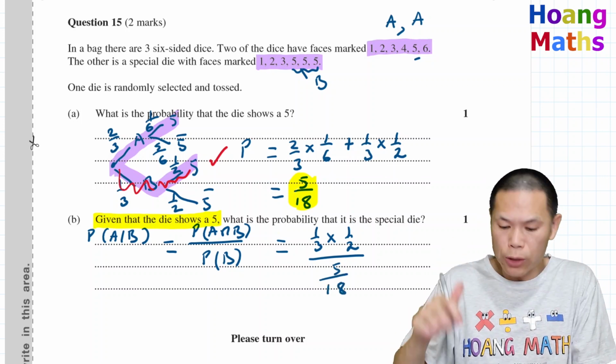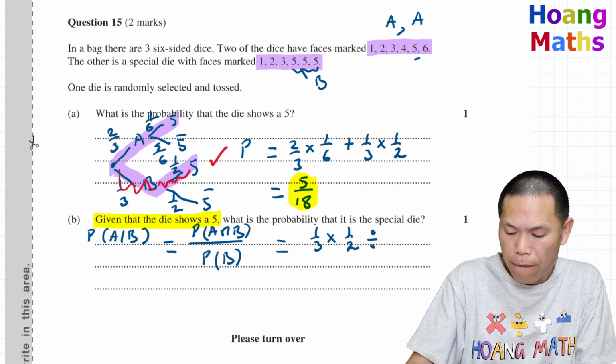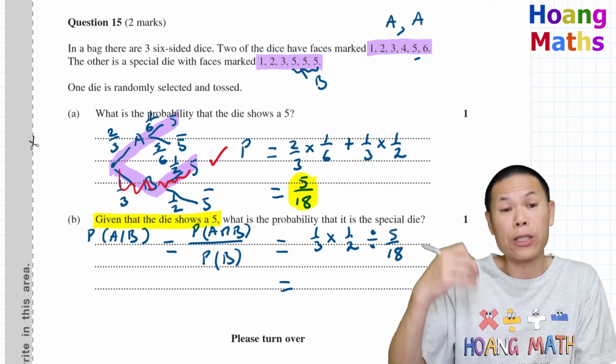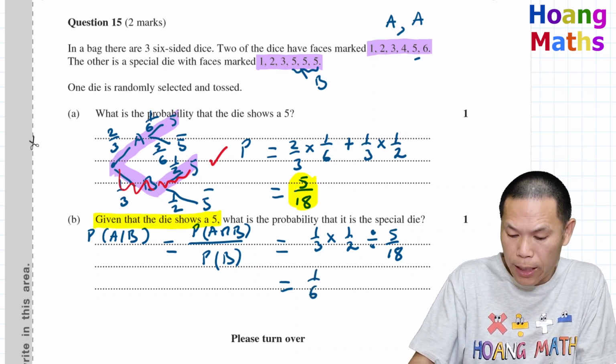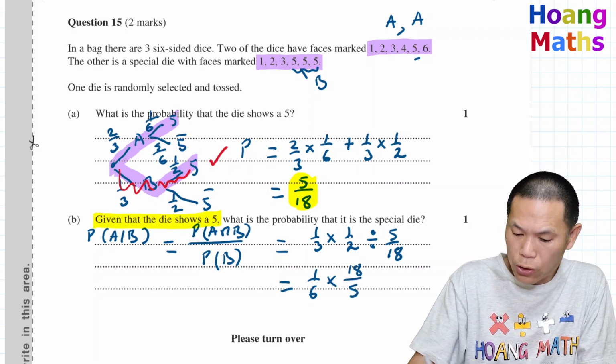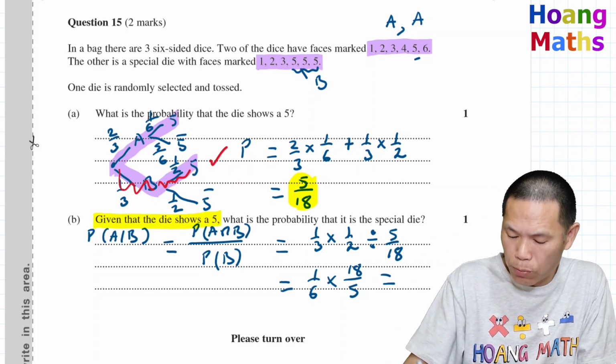But rather than do this, I can just go divided by 5 over 18. So I just times together a half times a third, 1/6, and I just flip it, 18 over 5. So 18 divided by 6 is 3. So it should be 3/5.